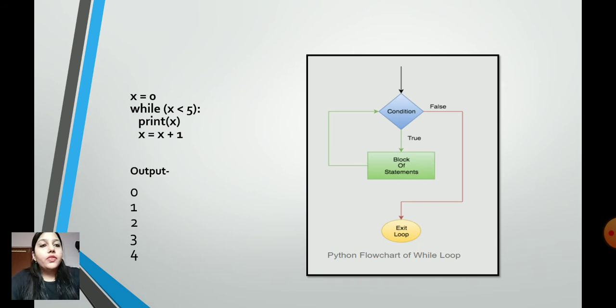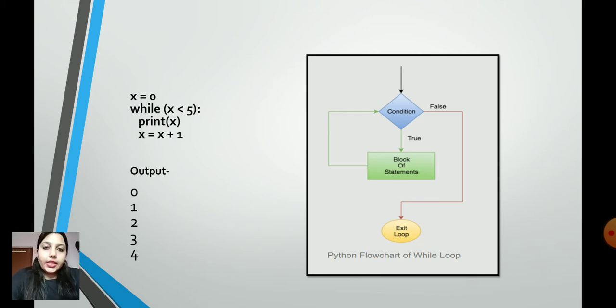Here the block of statements which we have given will be executed again and again, and the result will be fed again and again into the condition box. Every time the condition will be evaluated. If it results in true, it will go to the block of statements. If it is false, it will come out of the loop. Let us understand this with the help of an example.